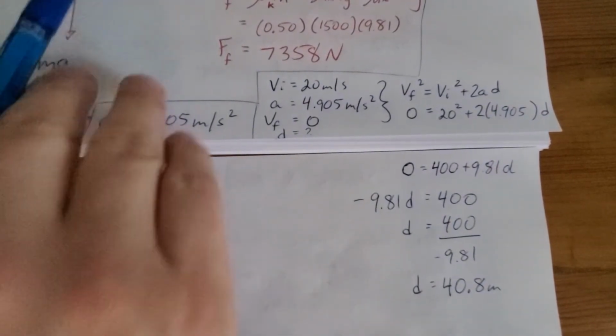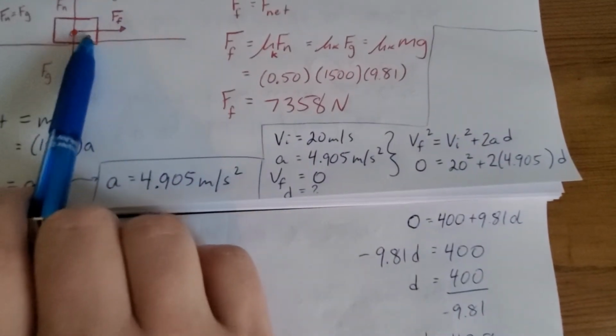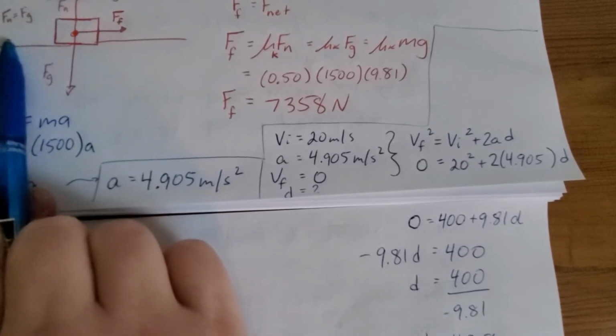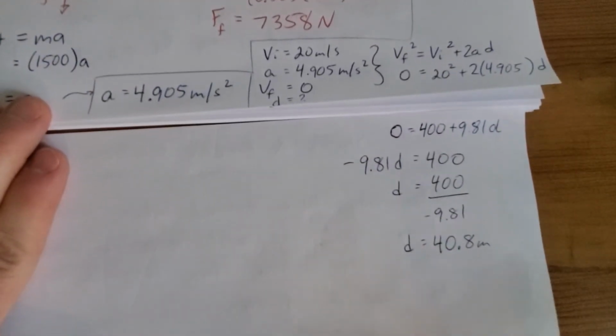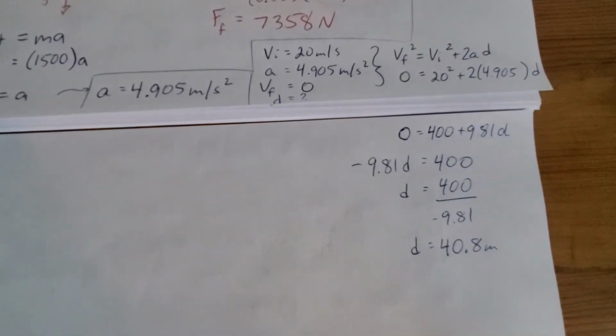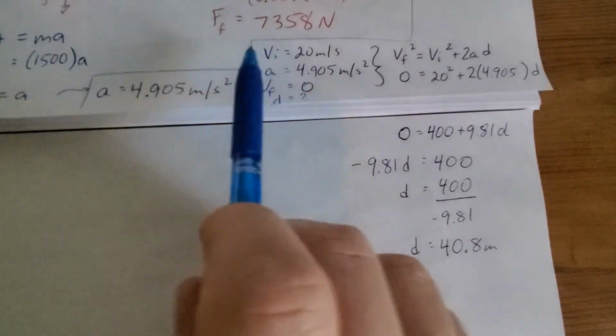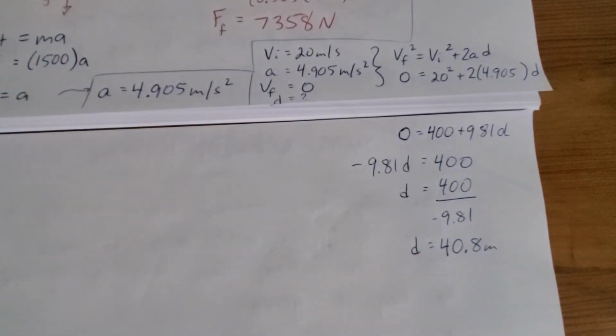The acceleration, in our case, is slowing us down. The way I've drawn it is to the right, but we'll definitely skid to the left as we come to a stop. Okay, so this was a nice example, used our new stuff. Newton's second law gave us an acceleration, and then just a simple kinematics application there, which we are all experts at.